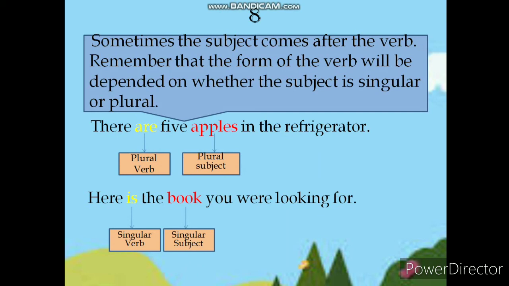Apples is a plural subject, so it agrees with the plural verb are. Next example. Here is the book you were looking for. Though the book comes after the verb, it is a singular subject, so it agrees with the singular verb is.